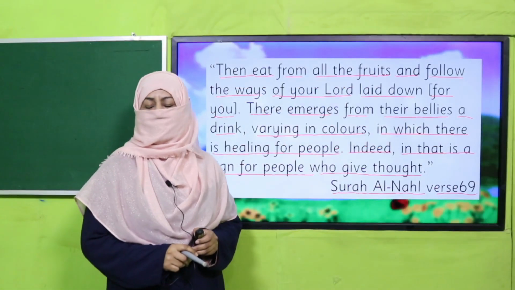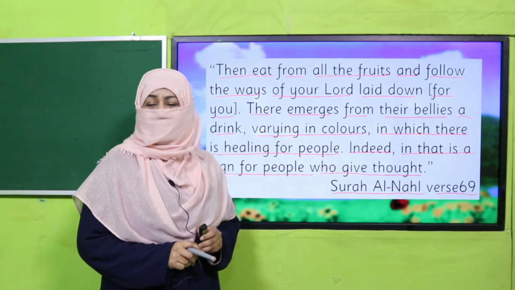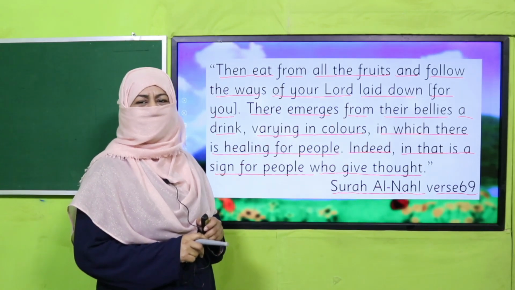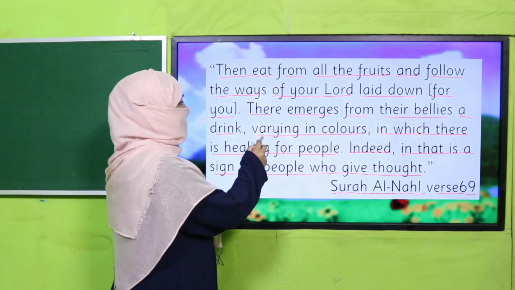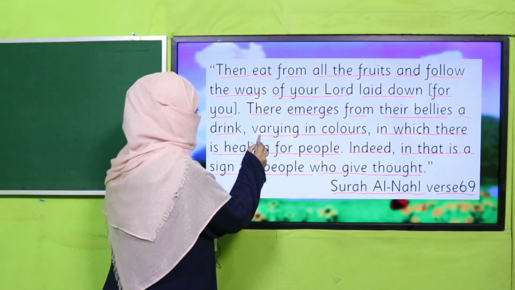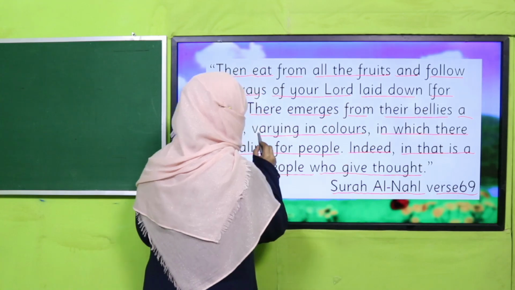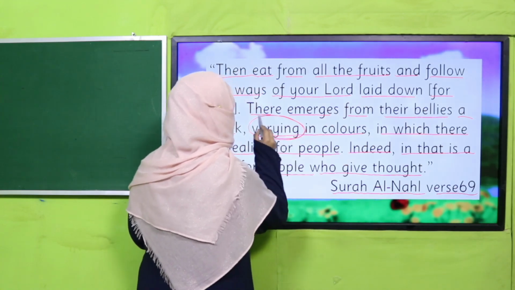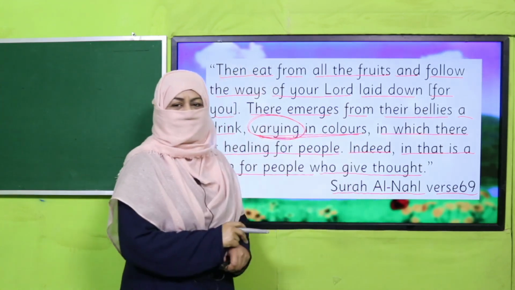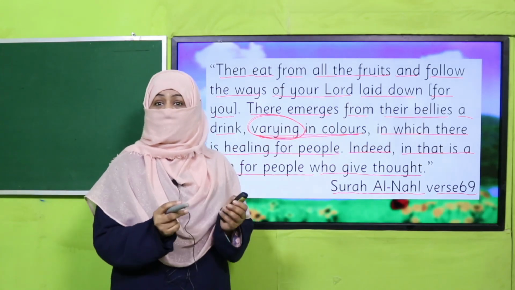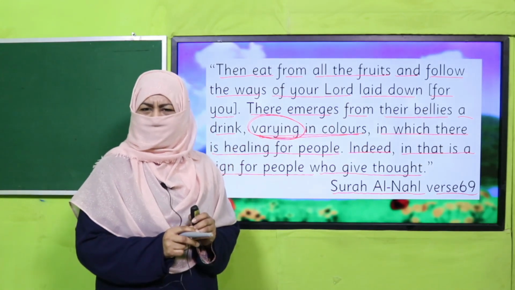Yes, my dear children, this beautiful verse tells us that there are many types of fruits, right? And Allah is telling us to eat and follow the ways of Allah, and drink the juice which emerges from the bellies of fruit, varying in colors. So have you ever noticed that the juice of every fruit is of a different color?